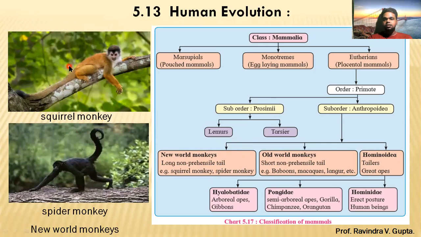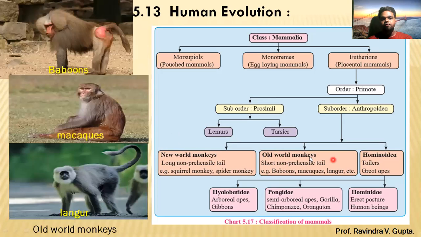You can see in this picture the tail of both monkeys is longer in size. So these are the characteristics of New World monkeys. Then the second, the Old World monkey, has a short non-prehensile tail: baboon, macaque, and langur, which you can see in this picture. All of these have a short tail as compared to New World monkeys.